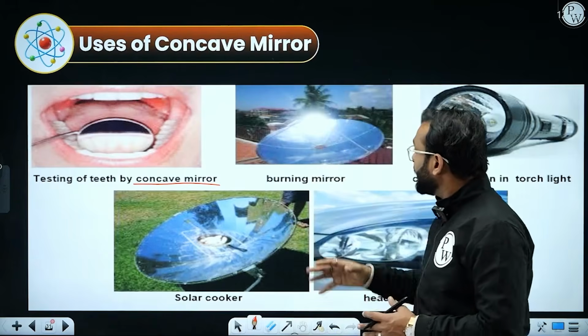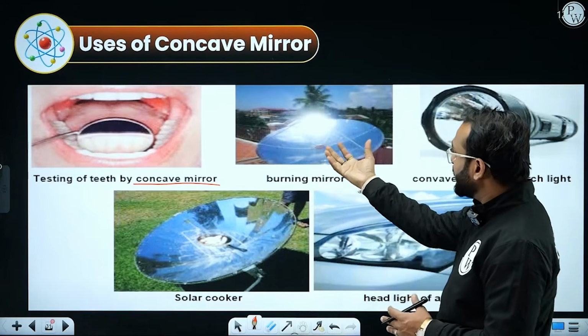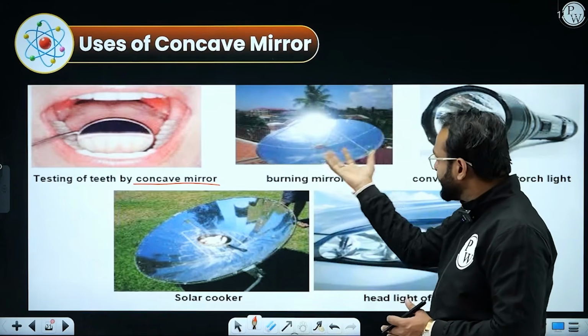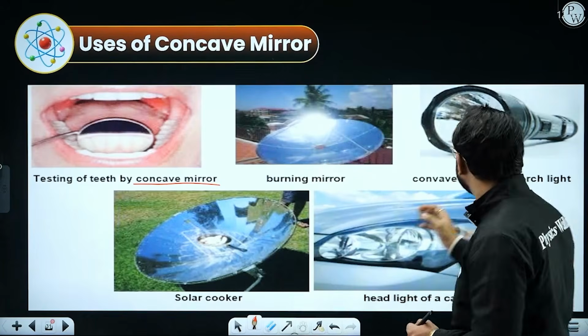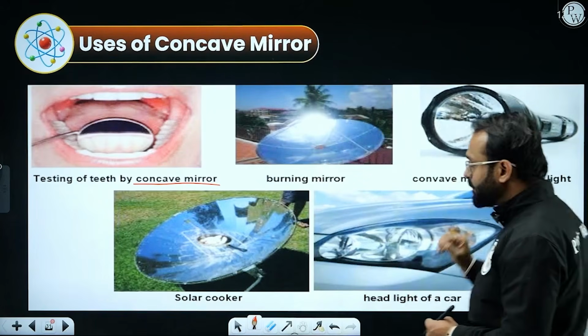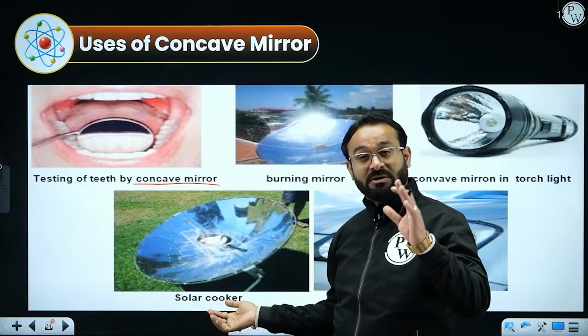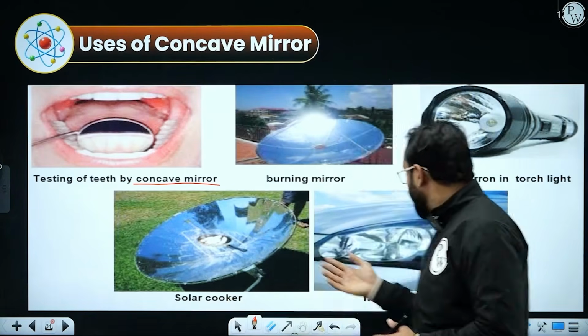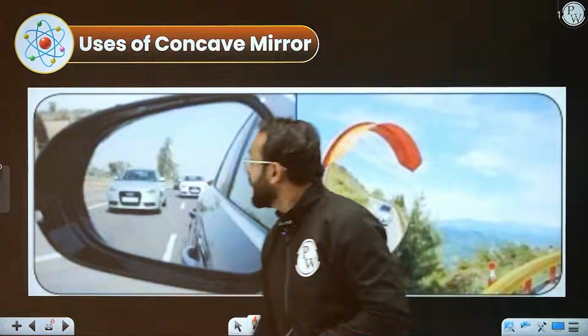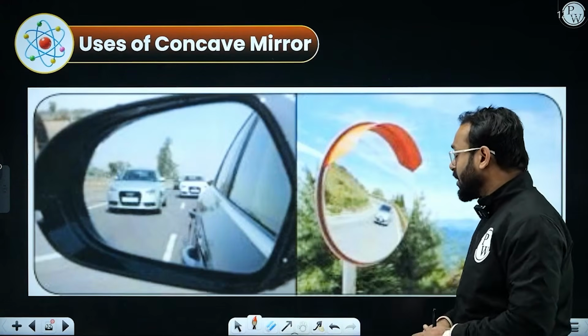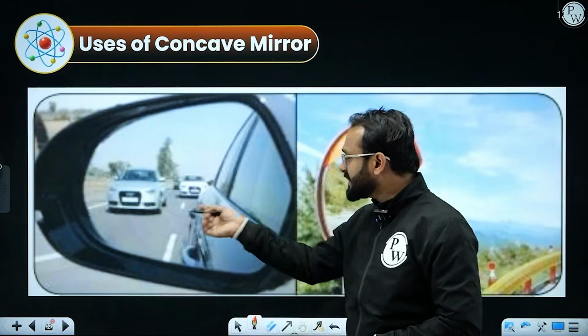Second, if you have seen the burning mirror, the concave kind of surface is being used in a torchlight, in a solar cooker, you must be familiar with the solar cooker from third, fourth grade, and the headlights of the car. Talking about convex mirror, so it has been used as a.